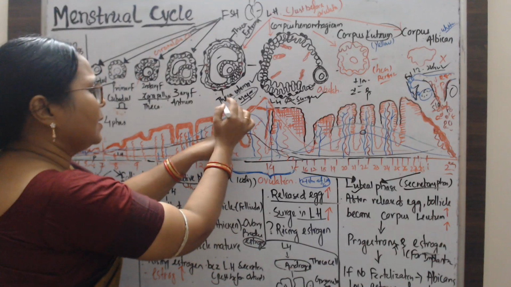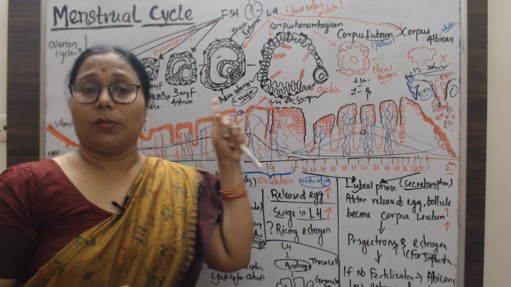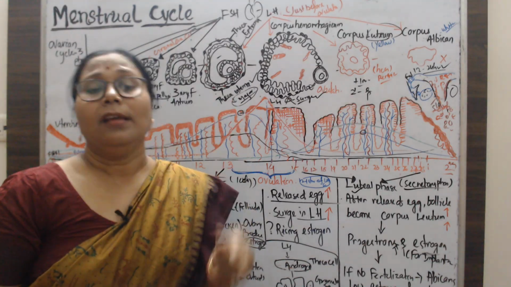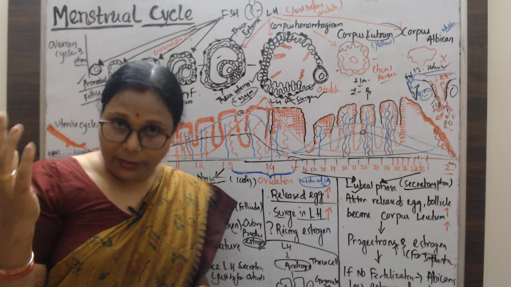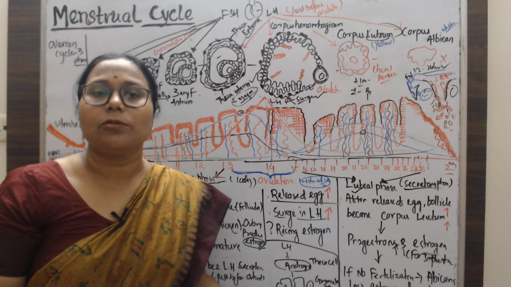So at a certain time, when the estrogen level comes to a certain level, it gives the brain a positive feedback, and the anterior pituitary secretes a large amount of luteinizing hormone.